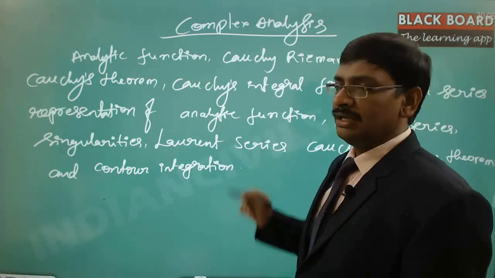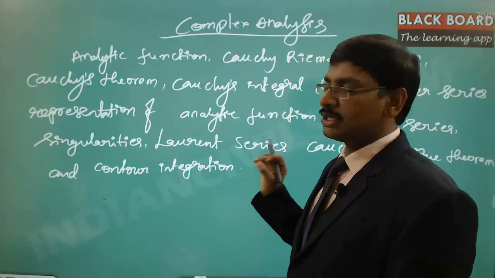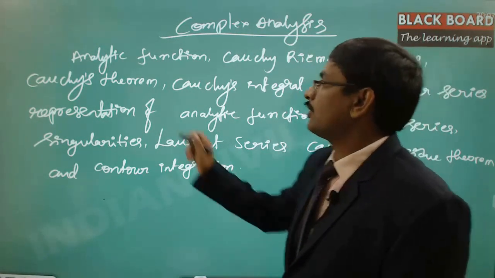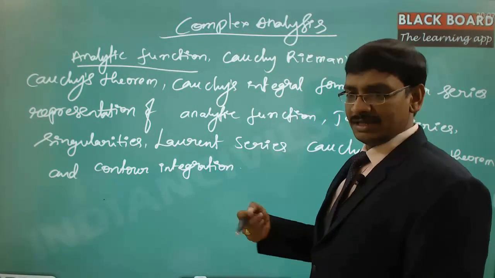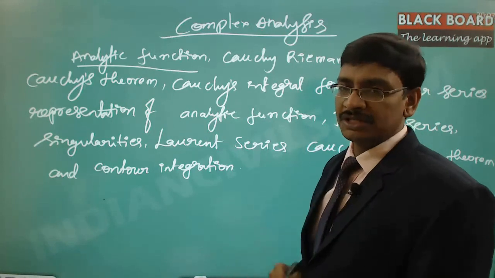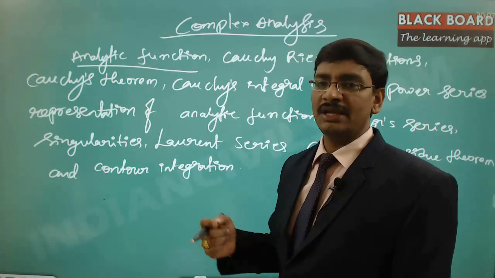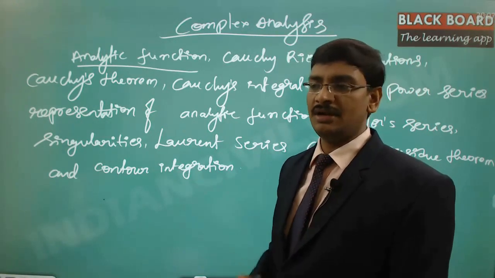Now, the entire syllabus is pointed out from a single point called the analytic function. If the derivative exists in the entire region, then we say that it is an analytic function.